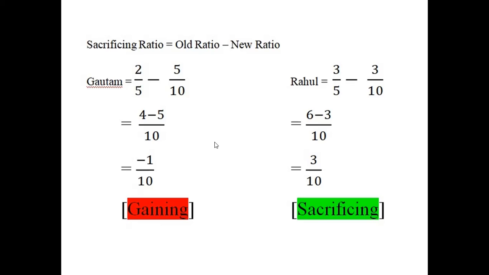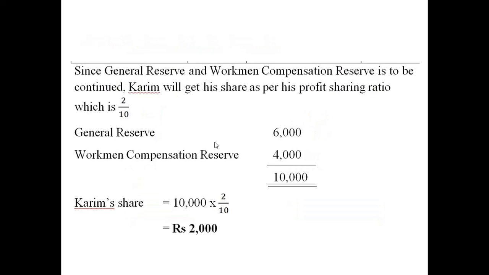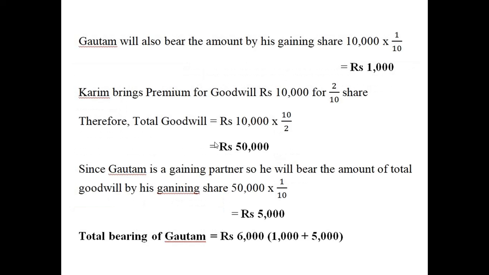But we have one more case here, that is the general reserve and WCR has been continued. So his bearing share is 1,000. So total amount is how much? 1,000 plus 5,000 is how much? It is 6,000. So the total bearing amount of Gautam is 6,000.